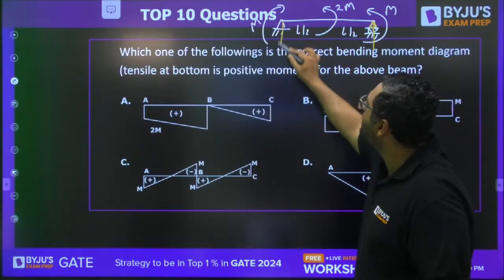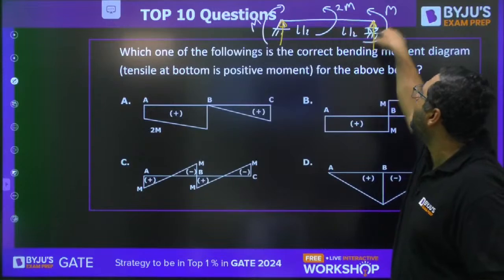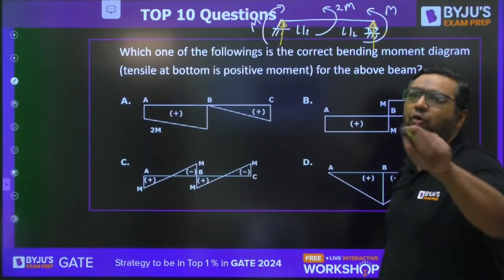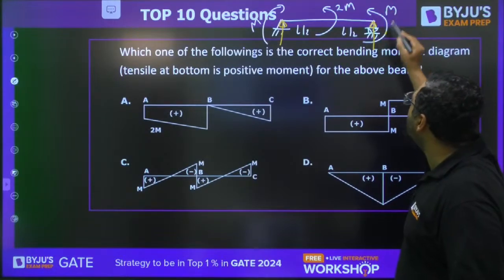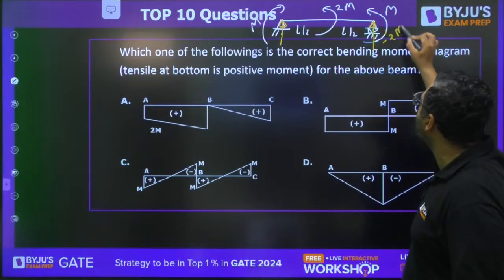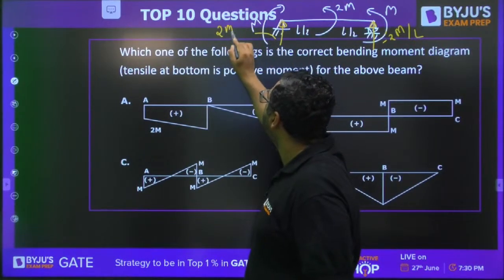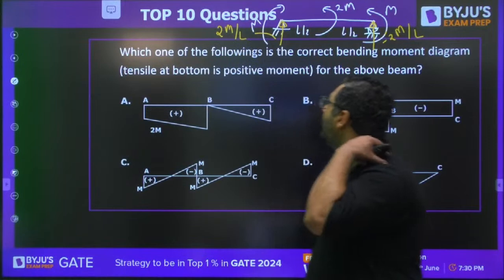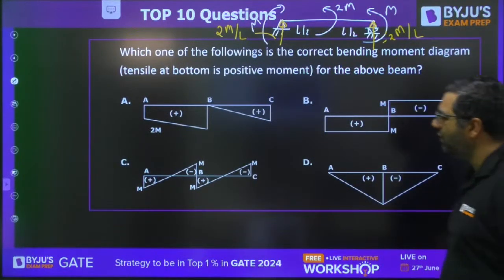This and this, because they will also create moment. If you see, this M is clockwise, this 3M is anti-clockwise. So that moment is 2M anti-clockwise. So in that case, this also creates anti-clockwise. So this reaction is minus 2M by L. And this reaction will be 2M by L. Is it clear?